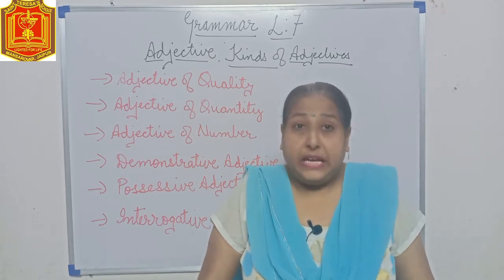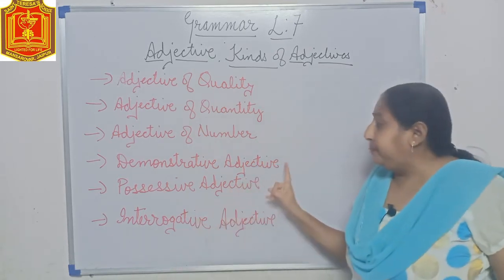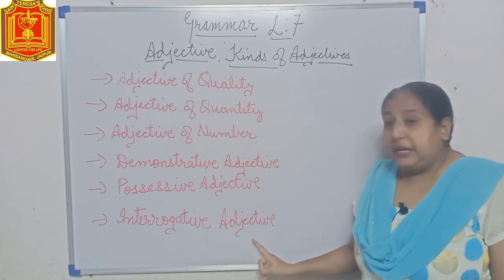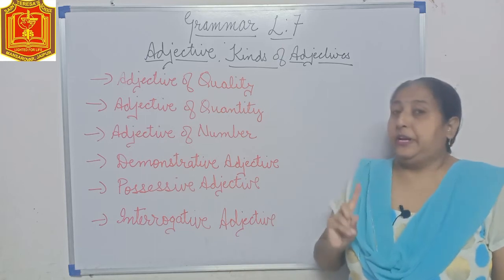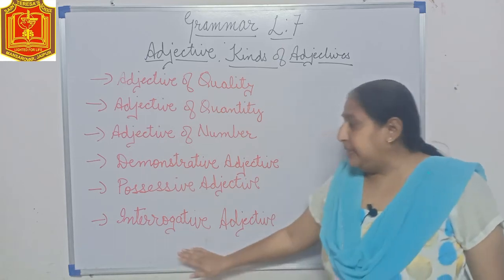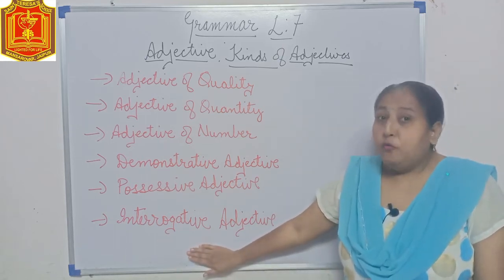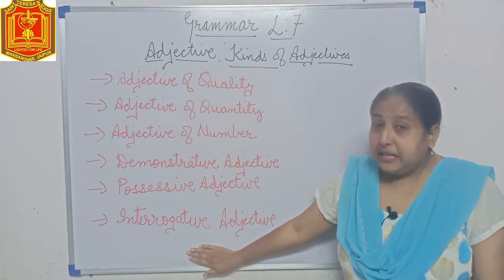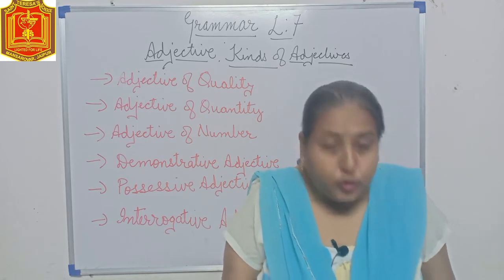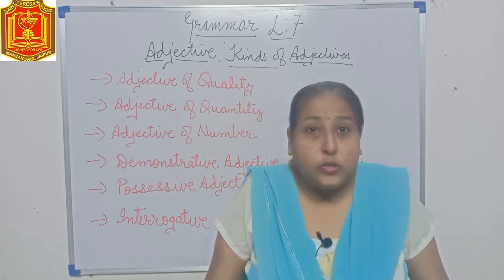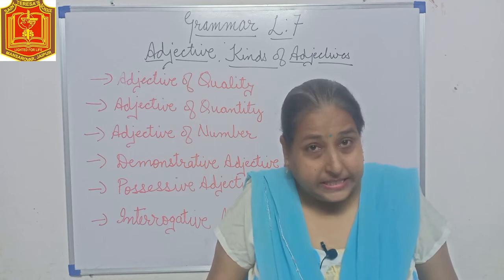Same way like demonstrative adjectives, there are interrogative adjectives also. Do not get confused between interrogative pronouns and interrogative adjectives. Interrogative adjectives ask questions: Which car is yours? Which phone do you see? Whose car is this?